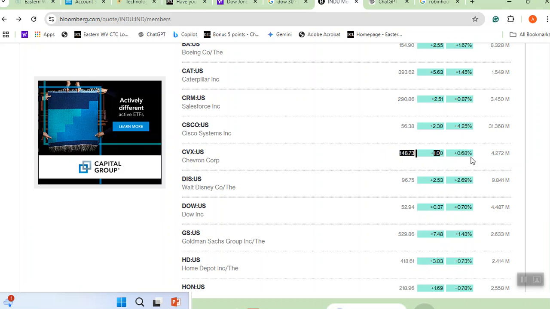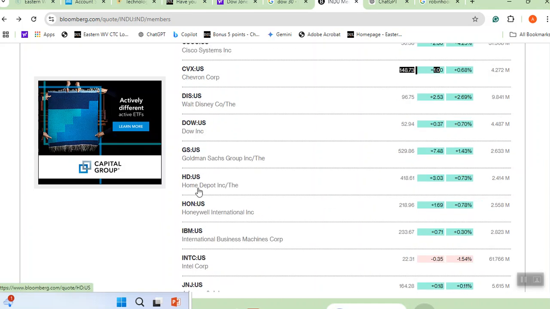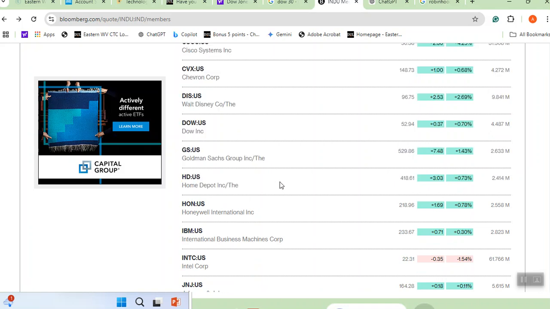It gives you a general idea. Maybe Exxon went up also, because Chevron is a representative of gas companies in the Dow Jones Industrial Average. Then Goldman Sachs is investment banking. Home Depot, as you all know, represents home building, the things that are sold to build a home.